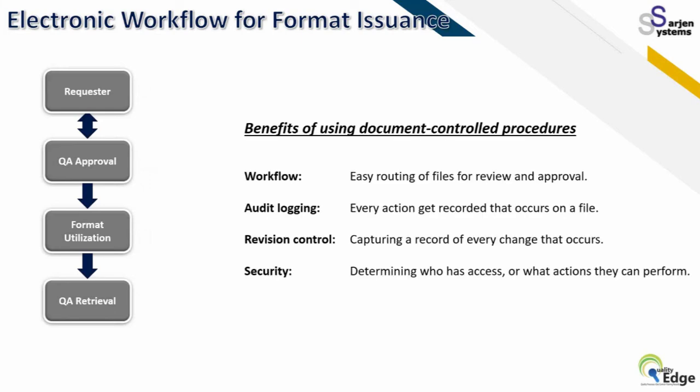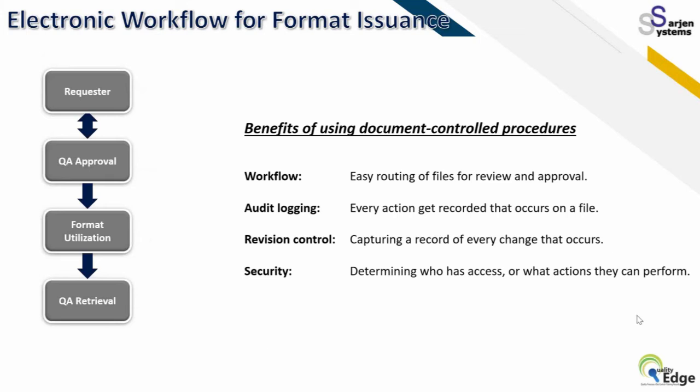The benefits of using a document control procedure in case of workflow are routing of files for review and approval, and audit logging, where every action that occurs on a file is recorded: who has entered, and when. So all things can be controlled, capturing a record of every change that occurs.